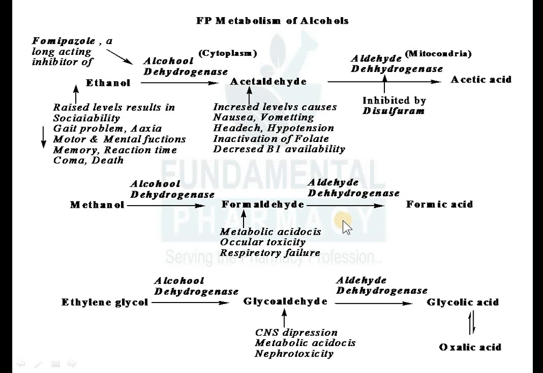If this aldehyde dehydrogenase is inhibited, then you will get accumulated formaldehyde in your body. This will cause metabolic acidosis, ocular toxicity, and respiratory failure and death. That's why this formaldehyde is very dangerous, and that's why methanol poisoning is very dangerous. 15 ml of methanol will lead to